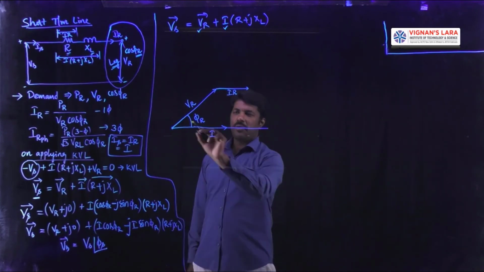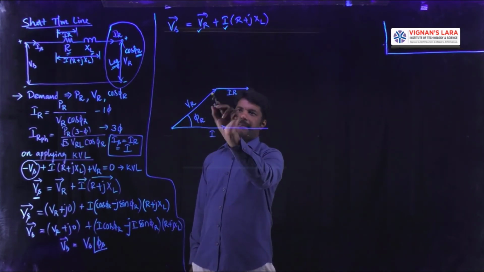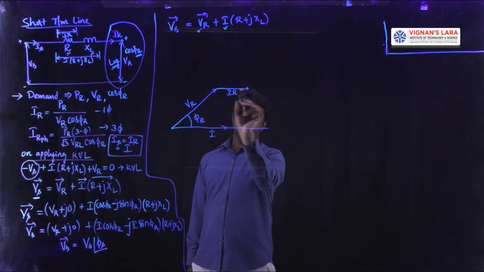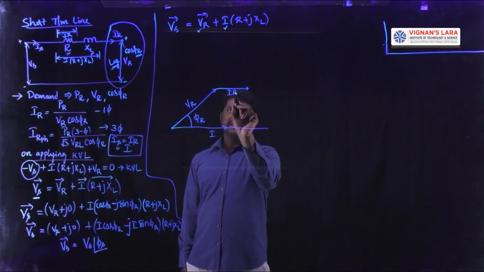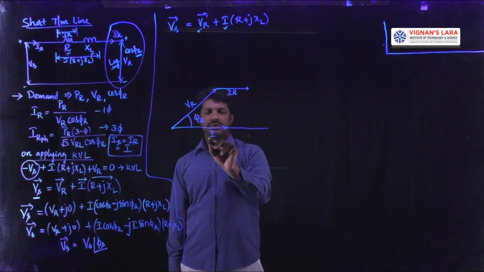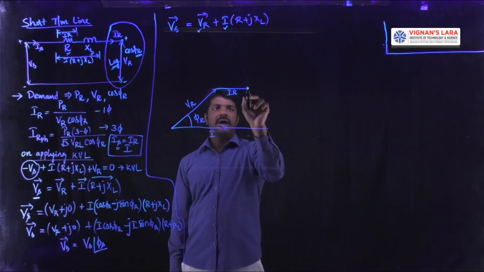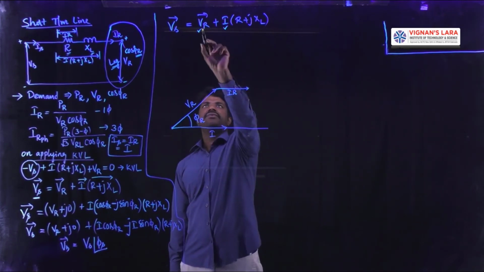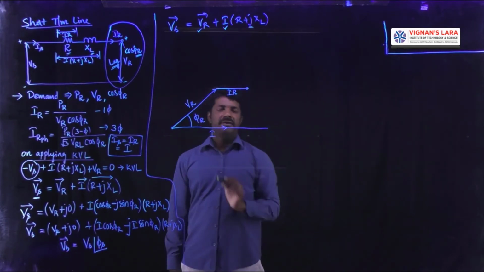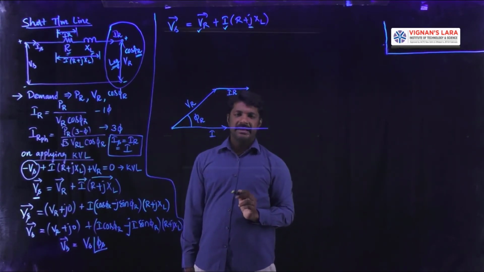So up to now what we got is VR plus I into R. Why did we add this I into R horizontally? Because this I into R is the voltage drop which is in phase to the current I. Up to here we completed VR plus I into R, immediately followed by plus J. What is the indication of plus J?